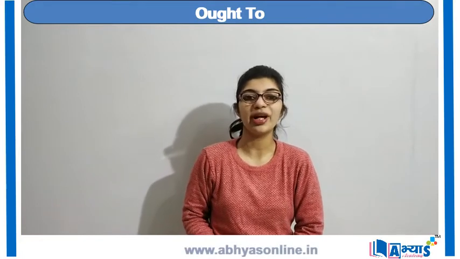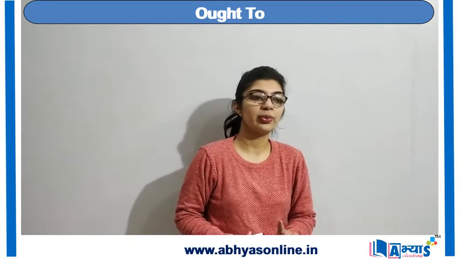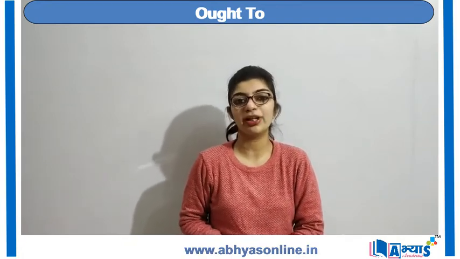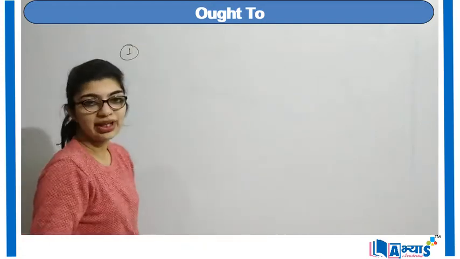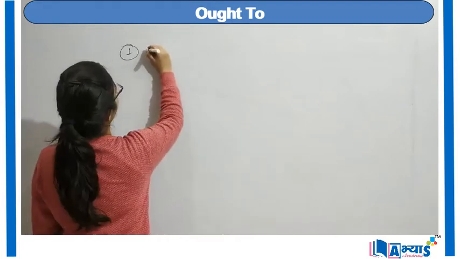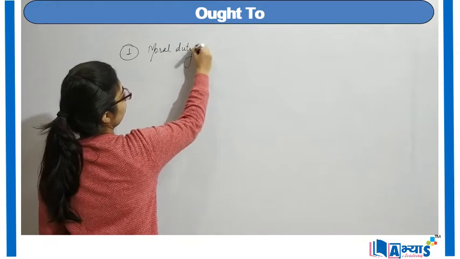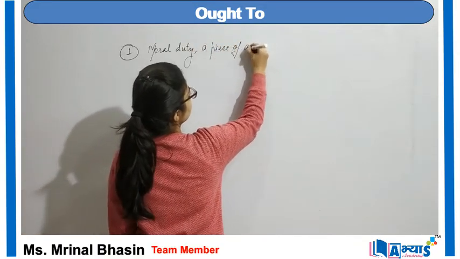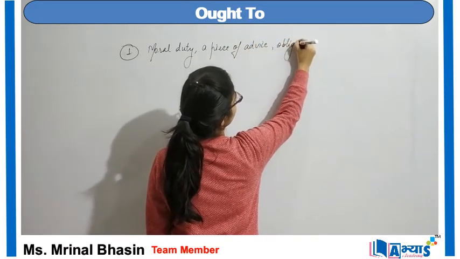Now we can use the modal ought when we are giving someone a piece of advice, or when we are considering any kind of moral duty or obligation. So the first way in which ought can be used is for moral duty, for a piece of advice, or for any kind of obligation.